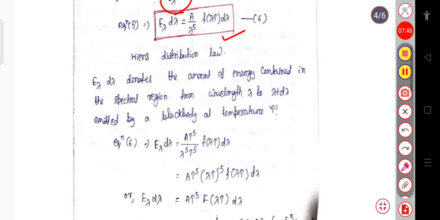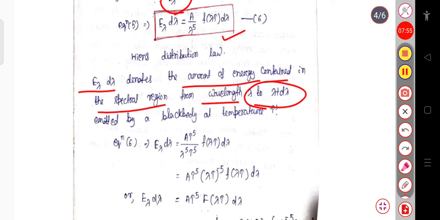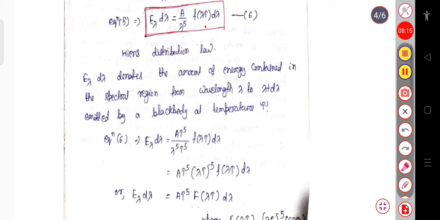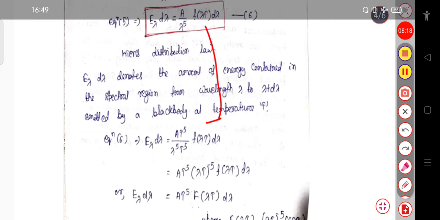Here this E lambda d lambda denotes the amount of energy contained in the spectral region from the wavelength lambda to lambda plus d lambda, emitted by a black body at the temperature T. So here you can write E lambda d lambda equal to A, T to the power 5 divided by lambda to the power 5 into T to the power 5. Here we have just multiplied and divided by T to the power 5, and this is f of lambda T into d lambda.